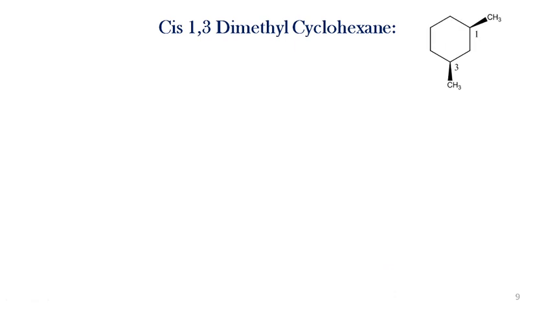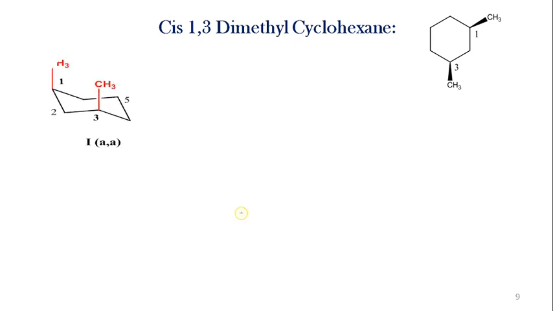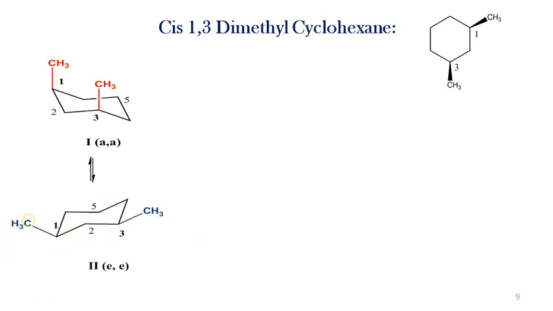Then 1,3 dimethyl cyclohexane. It has two geometrical isomers, cis and trans. First we can see cis 1,3 dimethyl cyclohexane. This is the conformer in which both methyl groups are present at axial position, that is the axial conformer. On ring flipping, it gives the equatorial conformer, meaning both methyls are present at equatorial position.